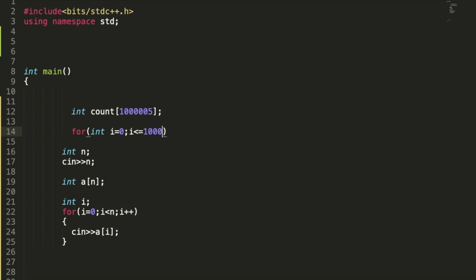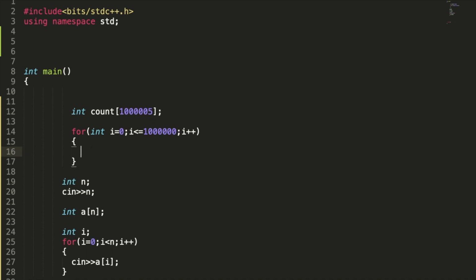Since we don't know the maximum element in the array, it can be up to 8, it can be up to 9, but it cannot be greater than 10 to the power 6. So I take int i equals 0, i less than or equal to 10 to the power 6, i plus plus, and count of i is equal to 0.